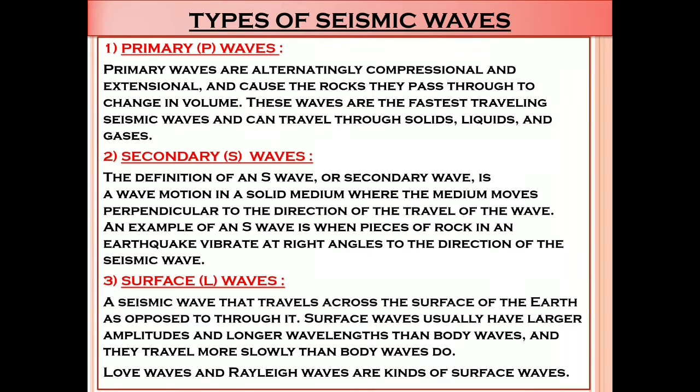Surface waves, that is L waves. A seismic wave that travels across the surface of the earth as opposed to through it. Surface waves usually have larger amplitudes and longer wavelengths than the body waves, and they travel more slowly than body waves do. Love waves and Rayleigh waves are the kinds of surface waves. Again, surface waves have two types, that is Love waves and Rayleigh waves.